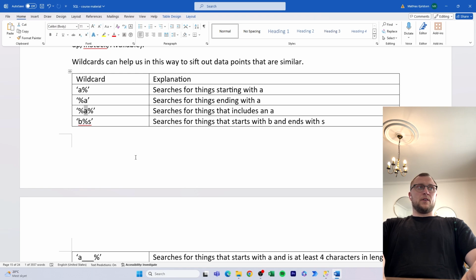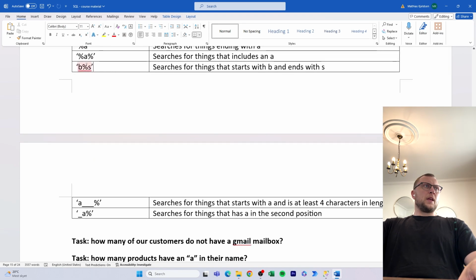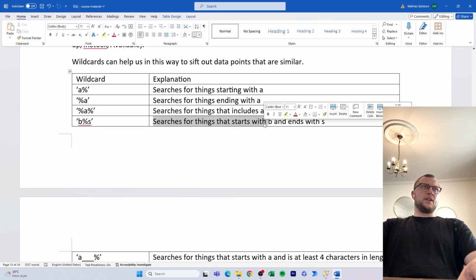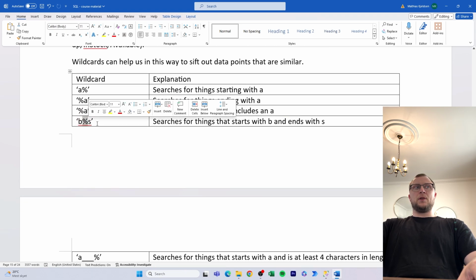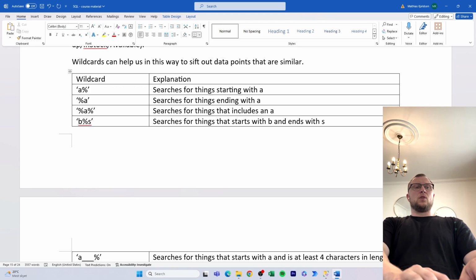Obviously here you can put whatever, but as an example, we're just giving A. Then we also have this, where you put the indicator in the middle, and that basically means, as the explanation goes right here, that we're searching for things that start with a B and then have anything in between and then end with an S. So banana won't be found, but bananas will be found because it ends with an S and it starts with a B, and then there's a bunch of stuff in between, and that could also include numbers, whatever it might be.